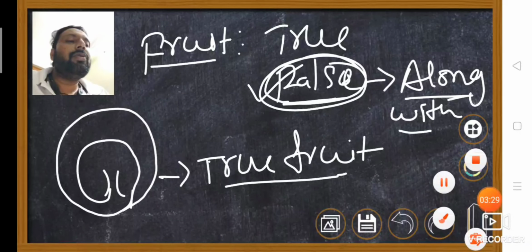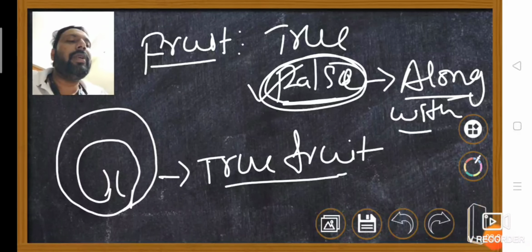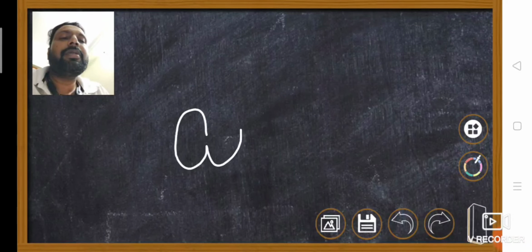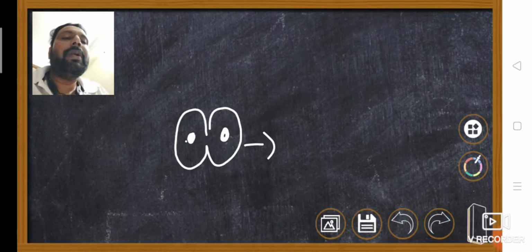True fruit example, mango. False fruit example, apple. In an apple, the seeds are enclosed in the true fruit. The ovary developed into true fruit.